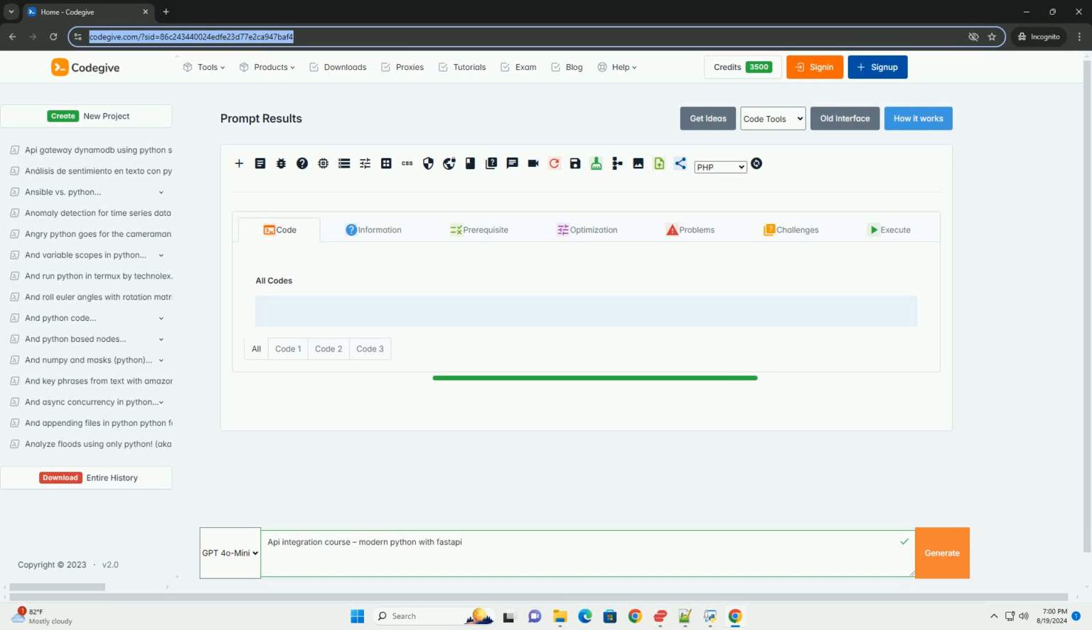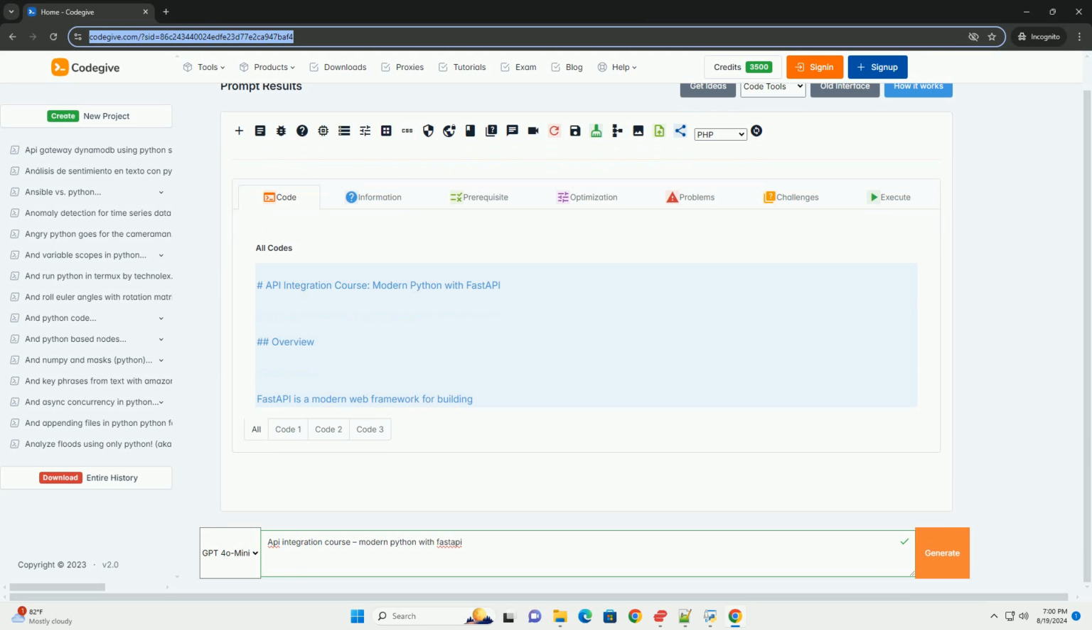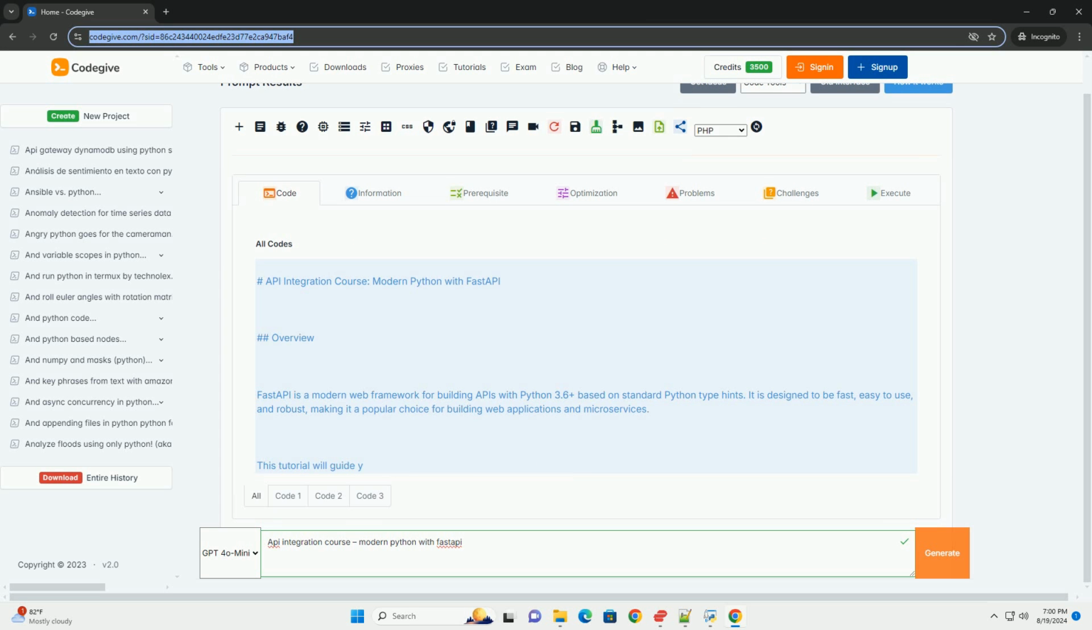API Integration Course: Modern Python with FastAPI. Overview. FastAPI is a modern web framework for building apps with Python 3.6+ based on standard Python type hints. It is designed to be fast, easy to use, and robust, making it a popular choice for building web applications